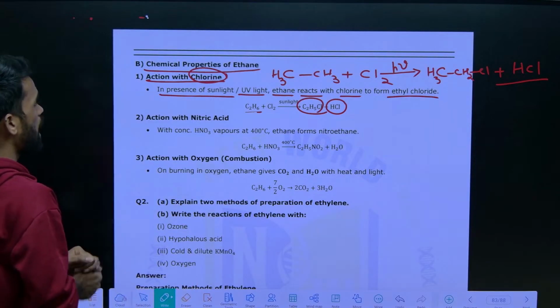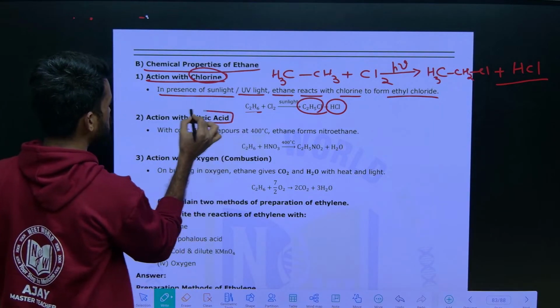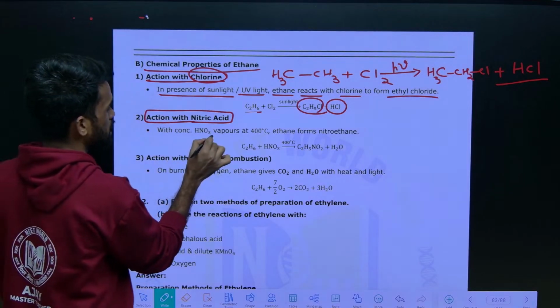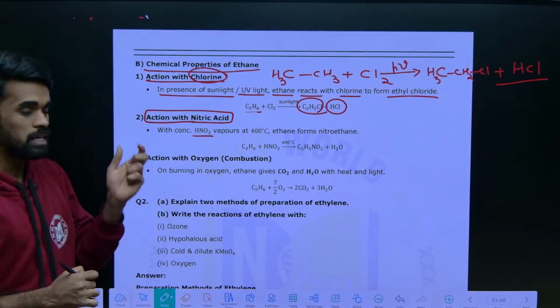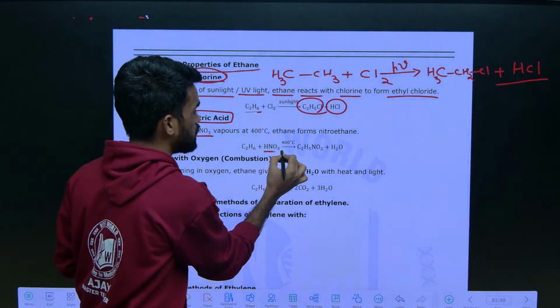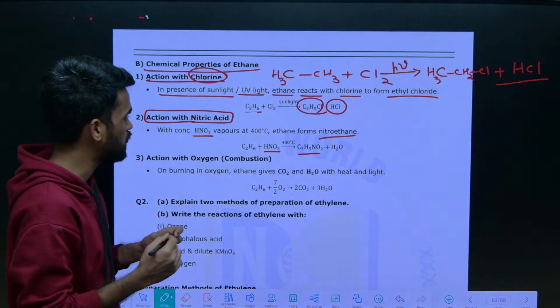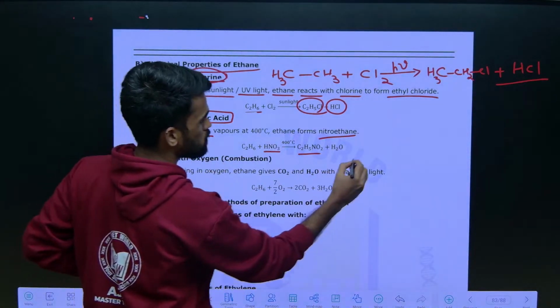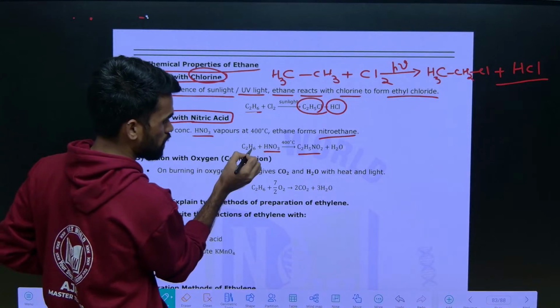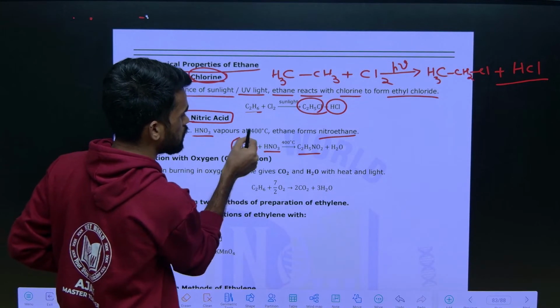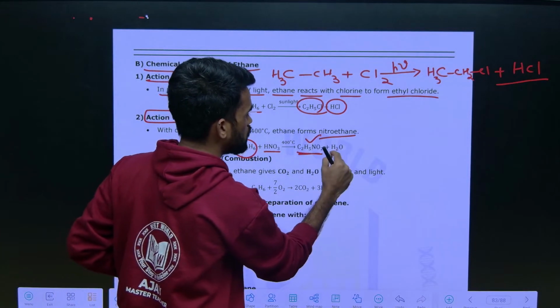The next, action with nitric acid. What is the formula of nitric acid? It is HNO3. So ethane plus nitric acid gives nitroethane. Here also very simple. Whenever you see nitric acid, remove one hydrogen from ethane and add the nitro group to it. It is giving nitroethane plus water.